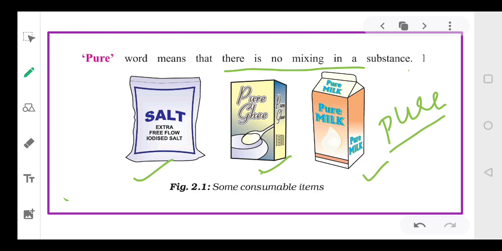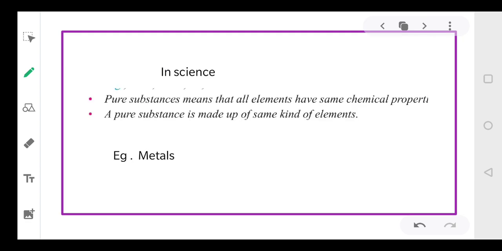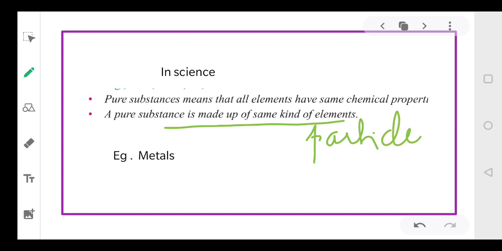But dear students, in chemistry, pure does not mean this. We talk in general terms about something being pure, but in chemistry and science, pure does not mean this. In science, pure means that a substance is made up of the same type of elements, the same type of particles or atoms.